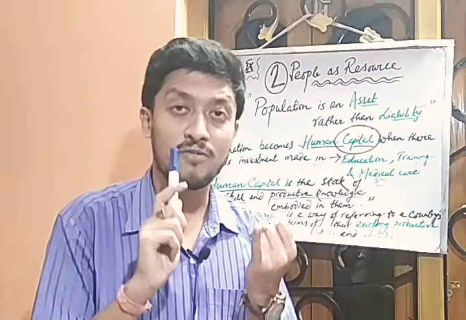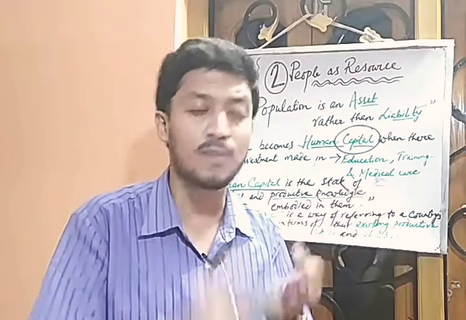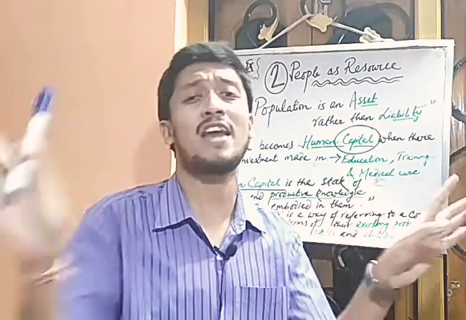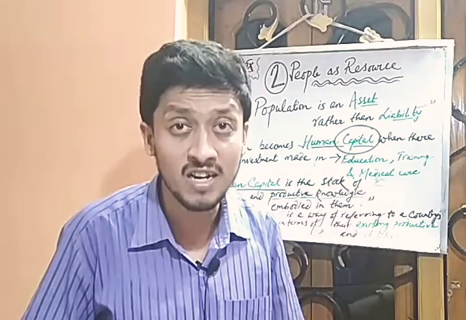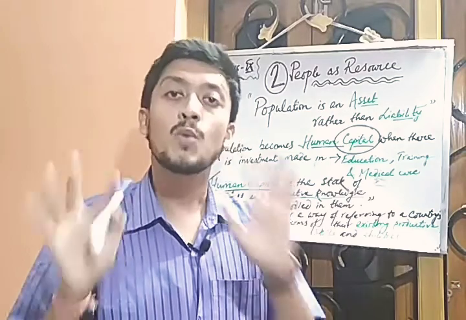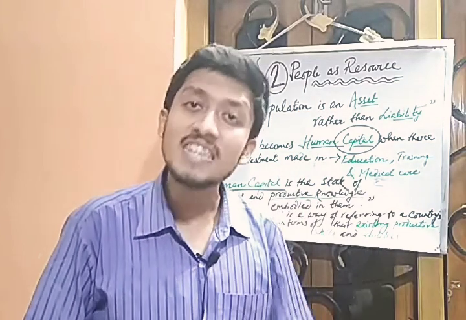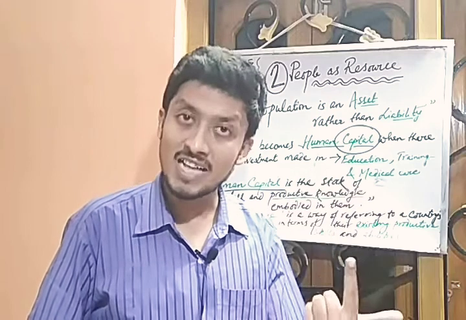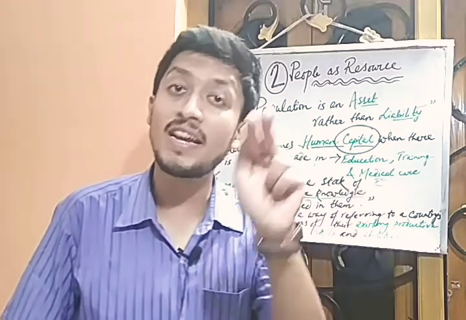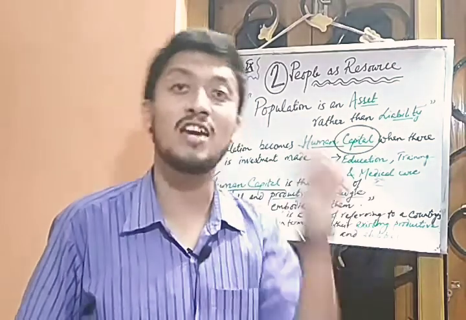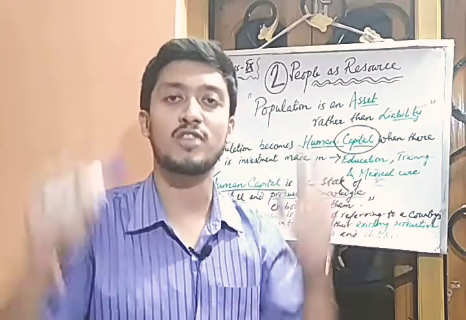That means if the number of nursing homes, hospitals, pharmaceutical companies with a variety of medicines is developed in the country, then automatically we can make the people health secure. So if education, health as well as training are provided by the government to every one of its population, then they can easily be converted into human capital for the country.